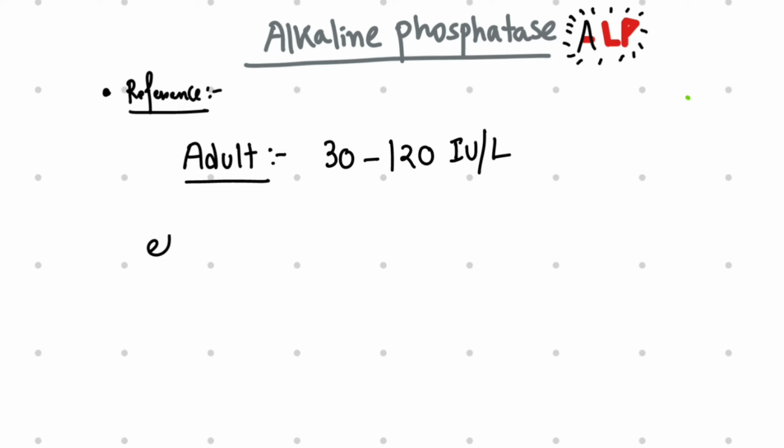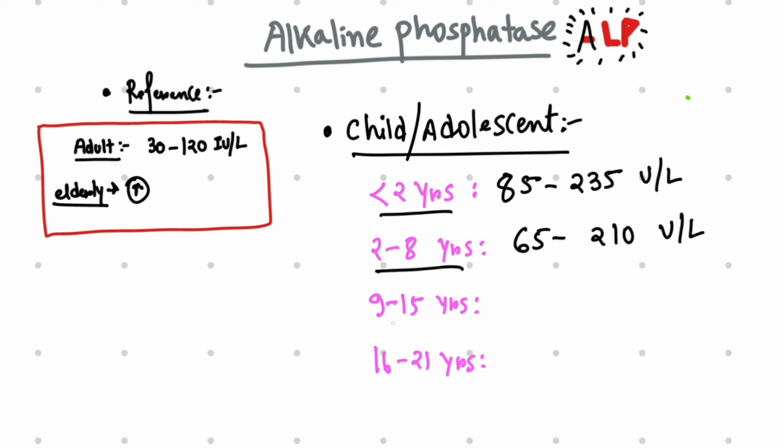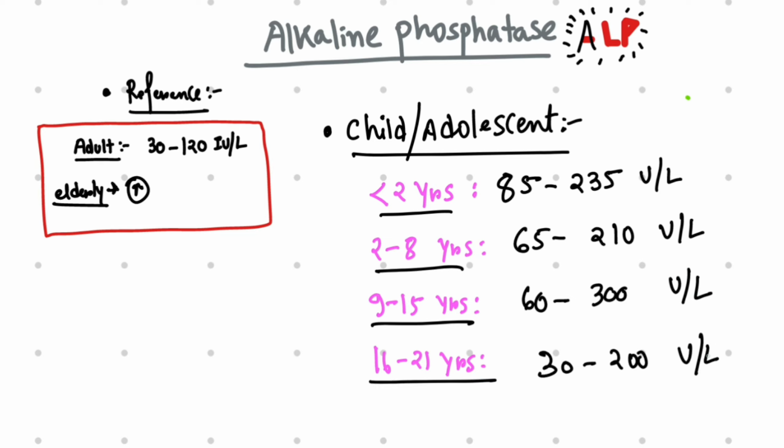In elderly patients, it will be slightly higher normally. In children, it is totally different. In a child less than 2 years of age, the normal value is 85 to 235 units per liter. For the age group 2 to 8 years, the normal is 65 to 210 units per liter. From the age group 9 to 15, it is 60 to 300 units per liter. And for 16 to 21 years, it is almost 30 to 200 units per liter.